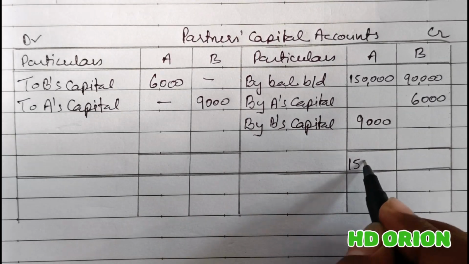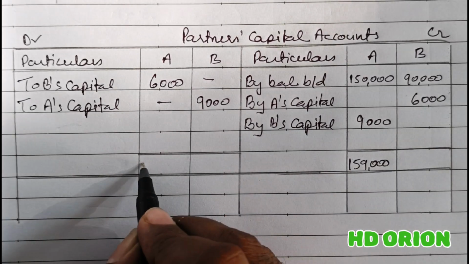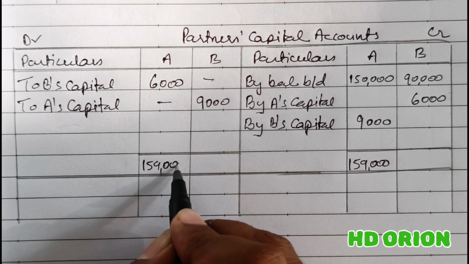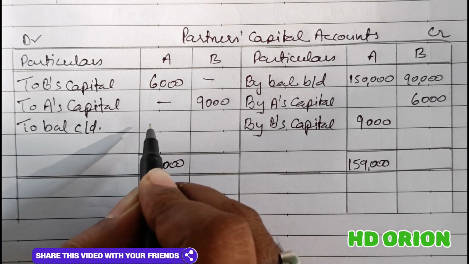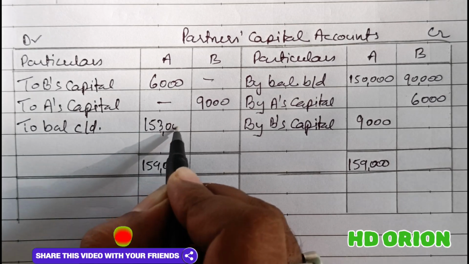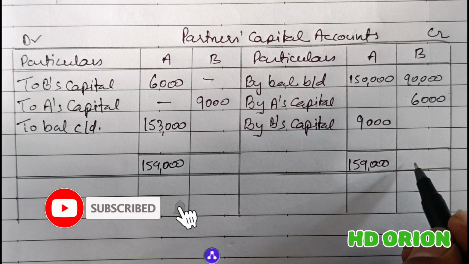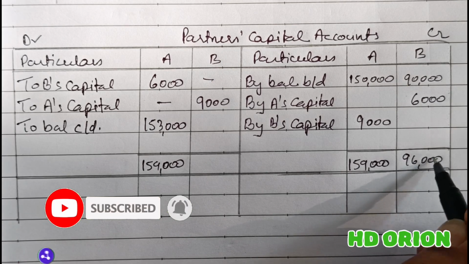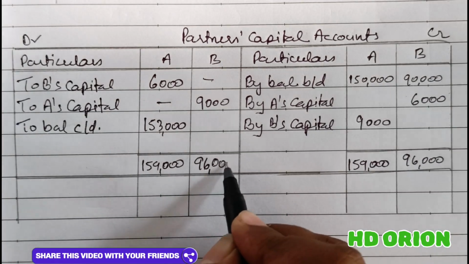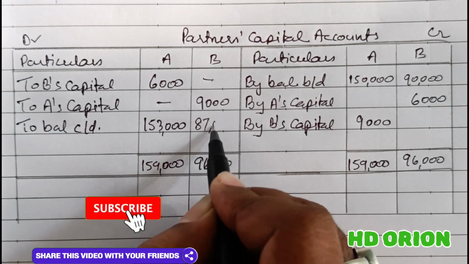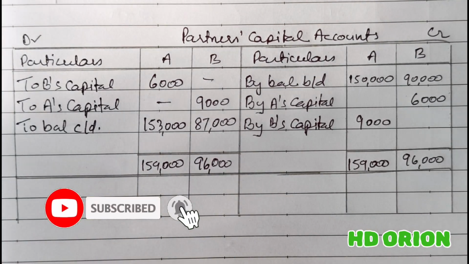Now we will close it. There is a credit balance, balancing figure 1,53,000. This is the new capital balance for A, and for B it is 87,000. So this is how the new capital balances are calculated.